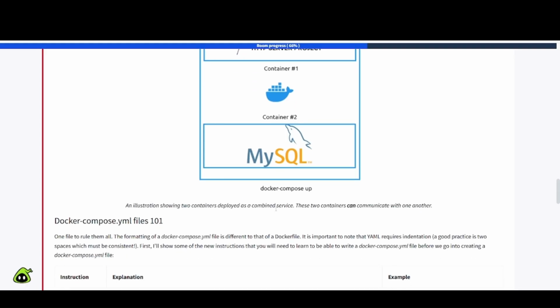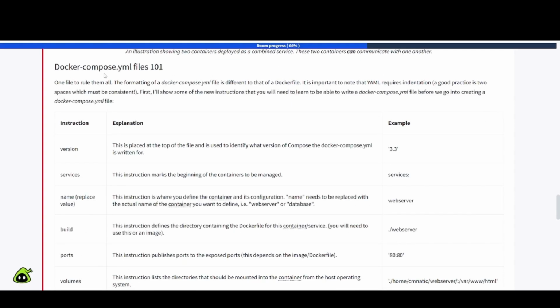Okay, so here's another image of what they're talking about here for Docker Compose up, an illustration showing two containers deployed as a combined service. These two containers can communicate with one another. So next one is Docker Compose.yaml files 101. One file to rule them all.